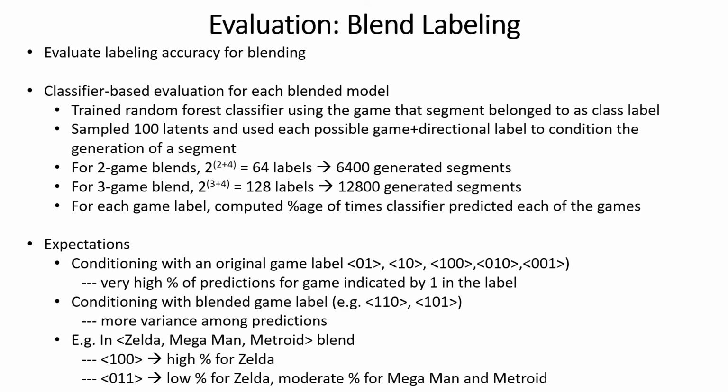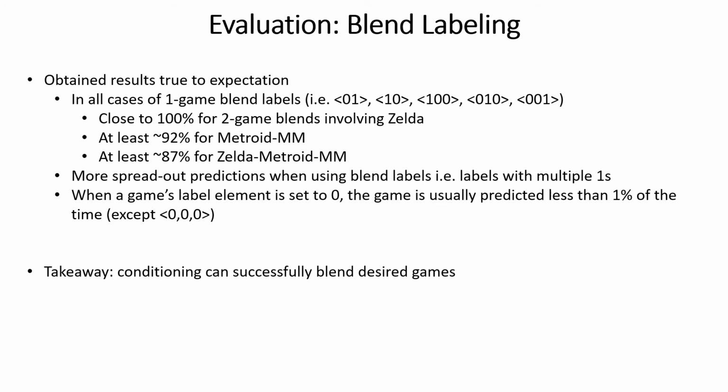So suppose we're working with the Zelda, Mega Man, Metroid blend labeled in that order. If we use 100, we would expect a high percentage of segments to be classified as Zelda, whereas if we use 011, we would expect a low percentage for Zelda, but a moderately high percentage for both Mega Man and Metroid. And there's not enough space here to show the results in detail, so for that, please consult the paper. But to summarize, the results that we obtained were in fact true to this expectation.